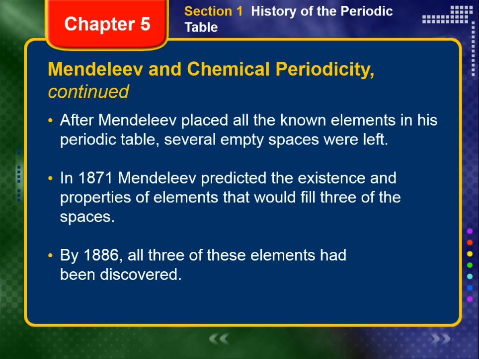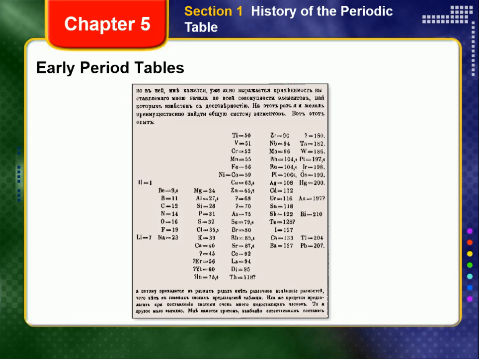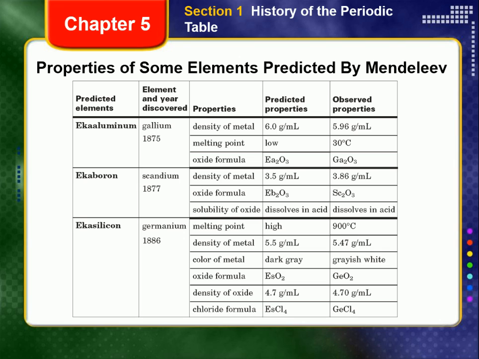Mendeleev's procedure left several empty spaces in his periodic table. Again, this is featured in figure 5-2 on page 124. And then in 1871, the Russian chemist boldly predicted the existence and properties of elements that would fill 3 of these spaces. By 1886, all 3 elements had been discovered.